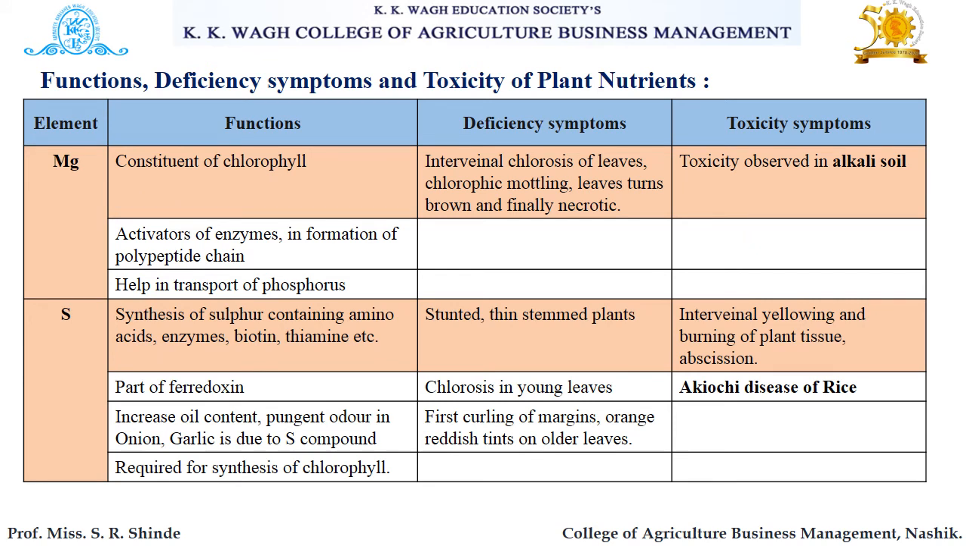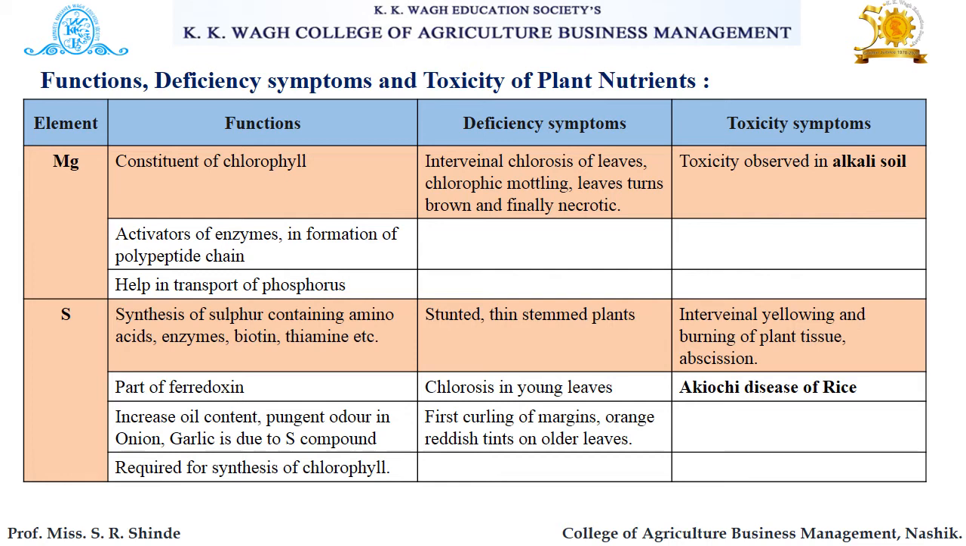Next macronutrient is magnesium. Its functions are: it is the constituent of chlorophyll, then it is also an activator of enzymes and has a main role in formation of the polypeptide chain. Then magnesium also helps in transport of phosphorus. This is an important function of magnesium.